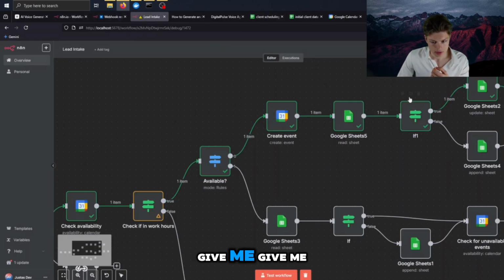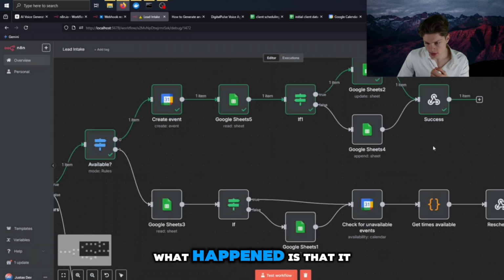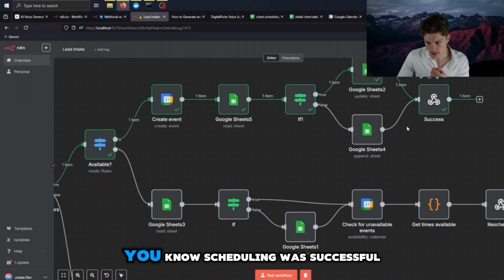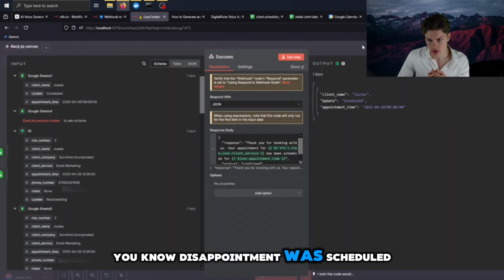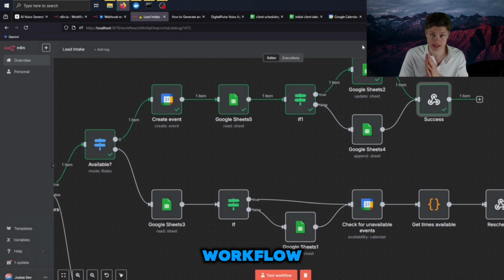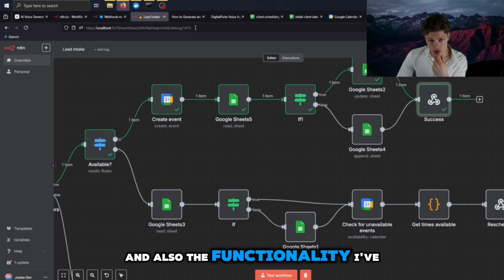And basically what happened is that it responded to the user that scheduling was successful. So basically what it said to me, and it confirmed that this appointment was scheduled. So this is the basic workflow. I just thought of these 4 use cases, that's why I built it out like this. And also the functionality I've given it.